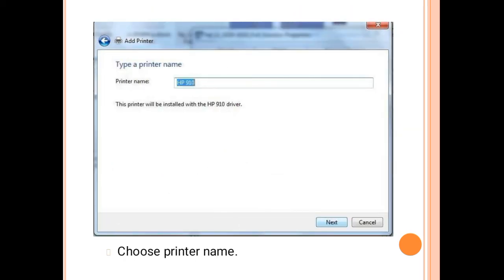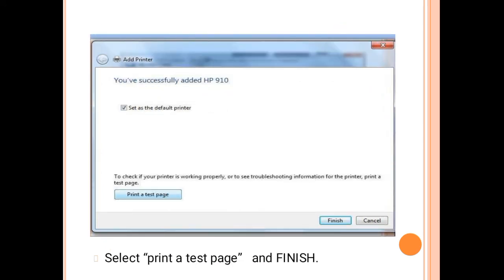Here give the printer name. I give the printer name as HP 910. So this printer will be installed with the HP 910 driver, and then click on the Next button. Okay, now my printer is successfully added to my device. HP 910 is successfully added, and I want to set HP 910 as the default printer. Then we have to click this check box to set it as the default printer.